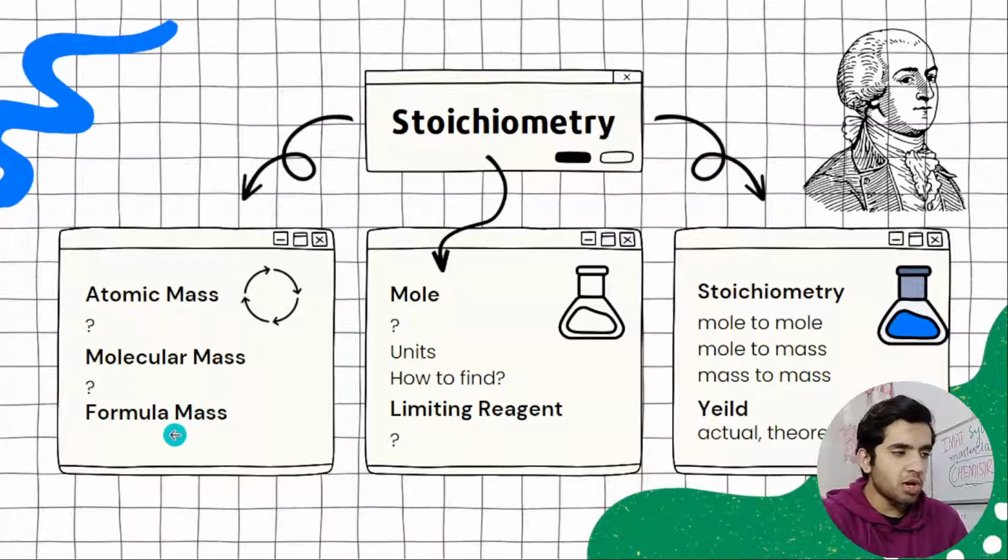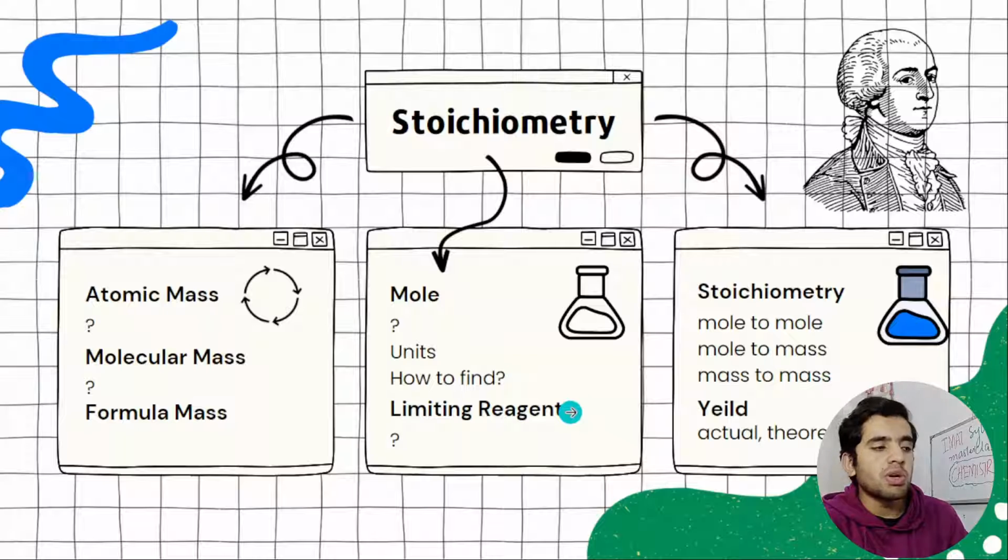Then we have got formula mass. What is formula mass? You need to know that. Then we have got mole. What is mole? Mole is very, very important in stoichiometry. You need to remember the units of mole. What are the units of mole, and how to find moles? This is very tricky, and this is the thing from where the IMAT examiner is going to make questions.